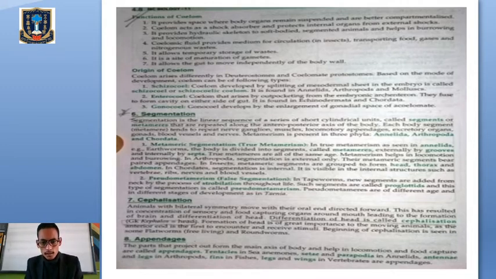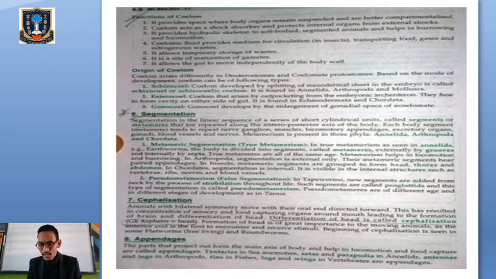Then next one we will go into appendages. Directly in point number 8, appendages means the presence of legs, foot, or setae. That's mainly used in the process of locomotion and in the process of food capture. So these are the parts that mainly project out from the main axis of the body, and this will help in locomotion to move from one place to another place, and also help in the capture of food particles. This particular appendage can be in the form of tentacles in sea anemones, or in the form of setae and parapodia.